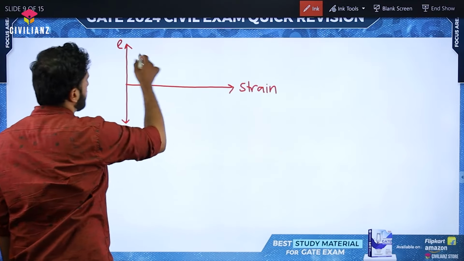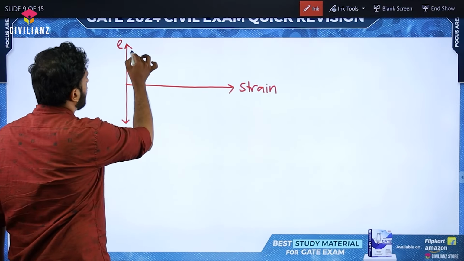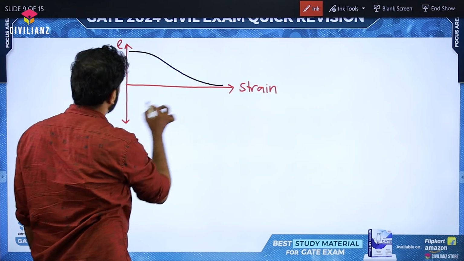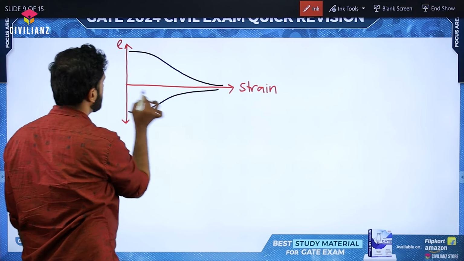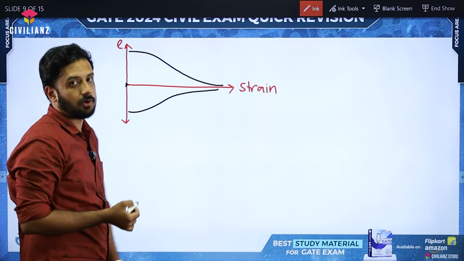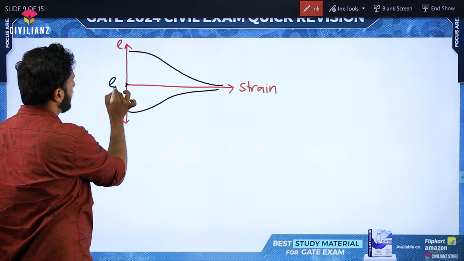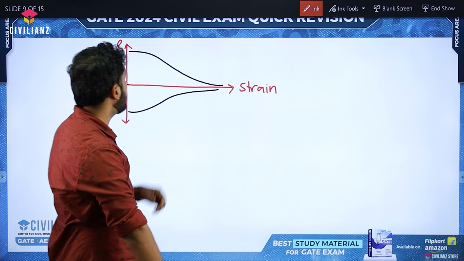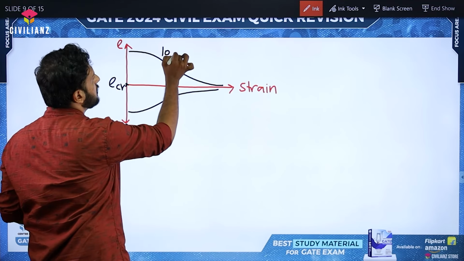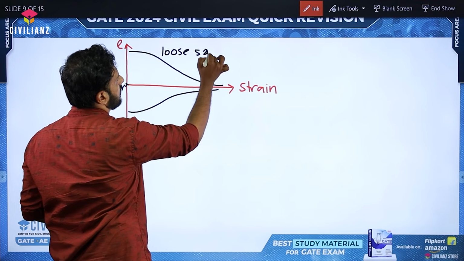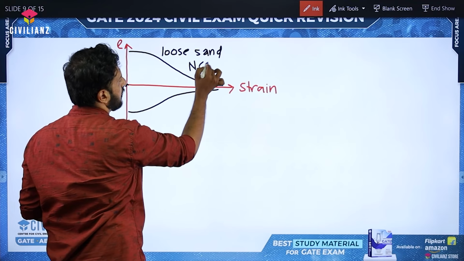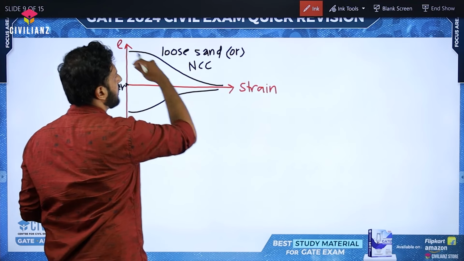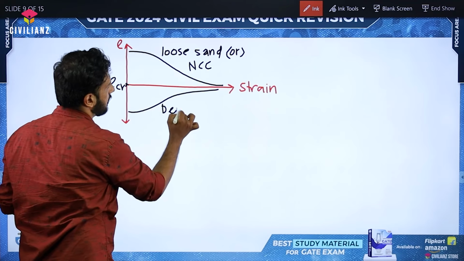Hope we have studied this. We are having two different graphs. Okay, one is going like this and the other one will be going like this with different void ratio values, right? And this is nothing but the critical void ratio, right or not? And two graphs you are having. One is for the loose sand as well as normally consolidated clay. For both we will be having the same relationship, and this is actually for dense sand.